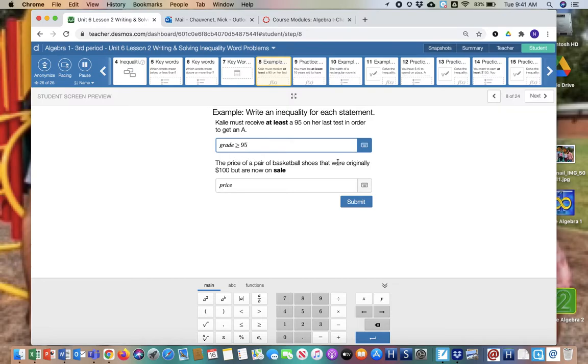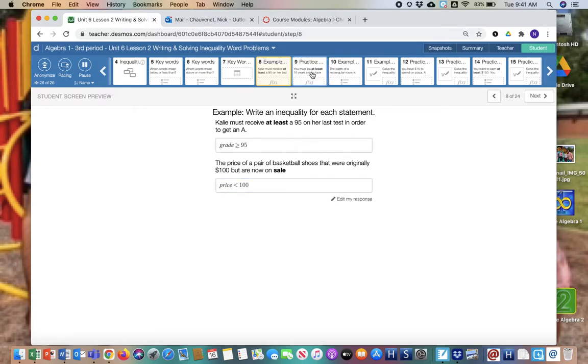The price of a pair of basketball shoes, they're originally 100, but now is on sale. So that means the price that's on sale is below 100, so less than 100, right? Okay, so as you go through these problems, take a look at them, right?